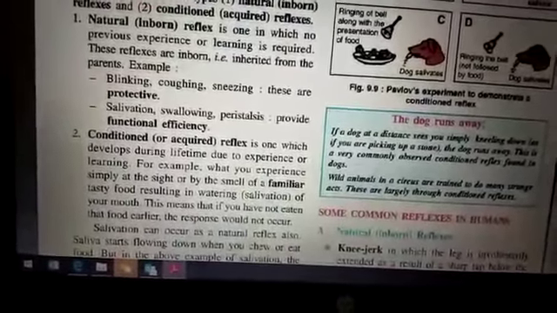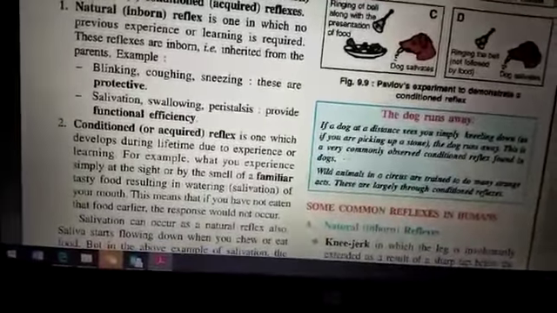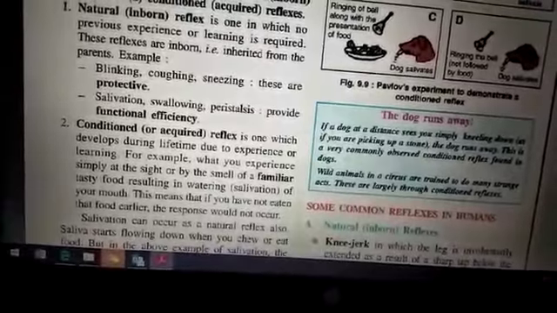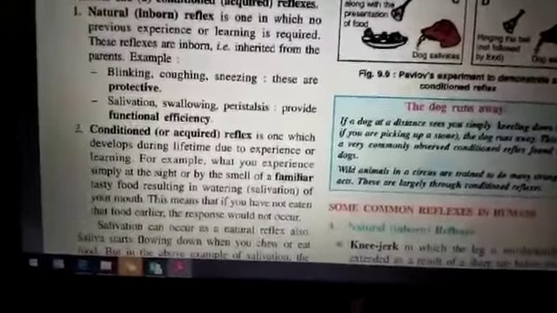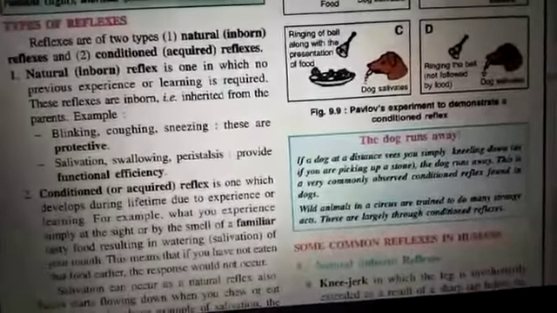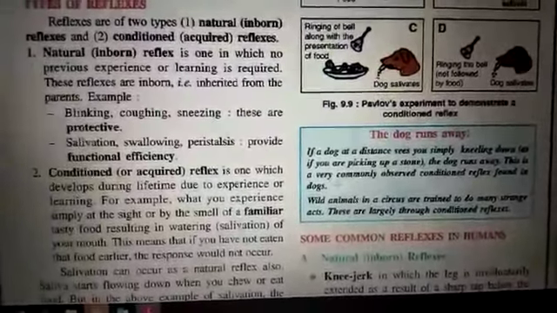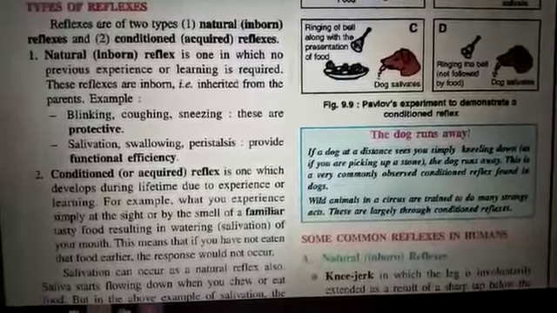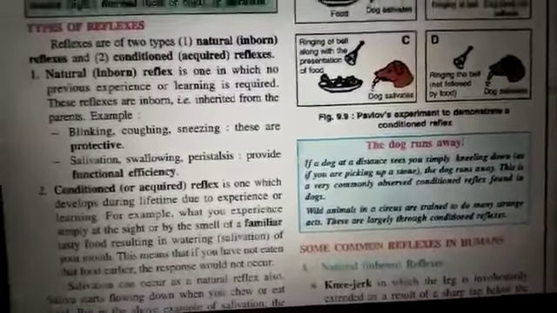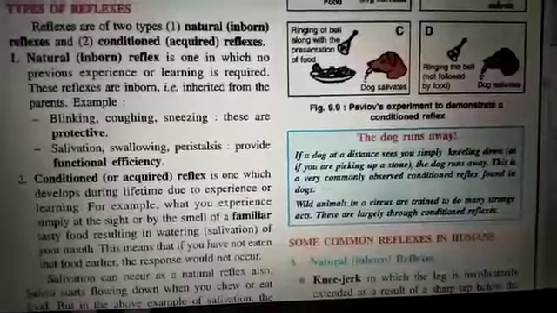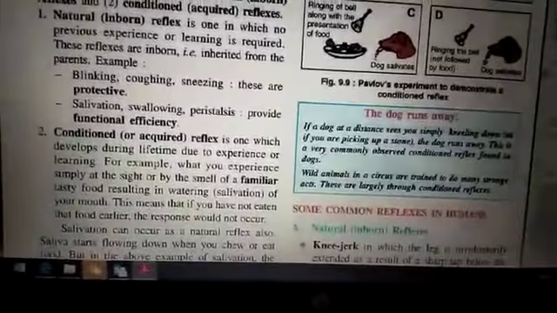While the conditioned or acquired reflex is the one which develops during the lifetime due to experience or learning. For example, what you experience simply at the sight or the smell of a familiar tasty food. When we go near the street, you get some kind of smell. As you smell it, or sometimes if I say right now that I ate pani puri yesterday, like tempting food, your mouth starts watering. This is nothing but a kind of reflex, because it is known to you that the taste is present inside your mouth. When you think of that taste or the food, your mouth starts watering. So this is an acquired reflex.